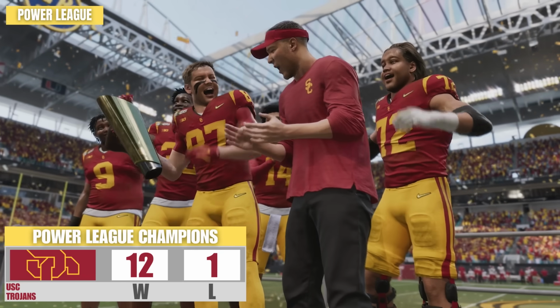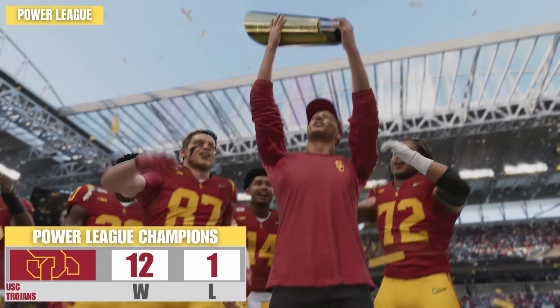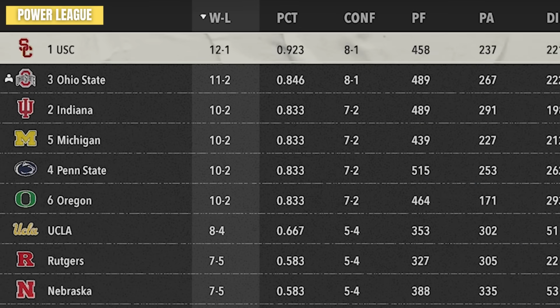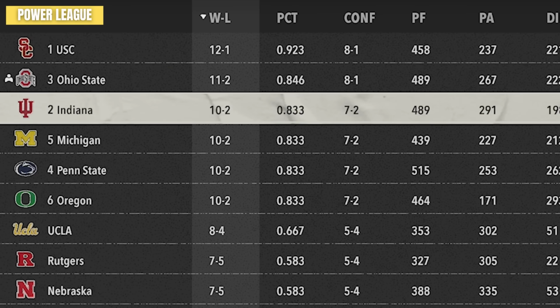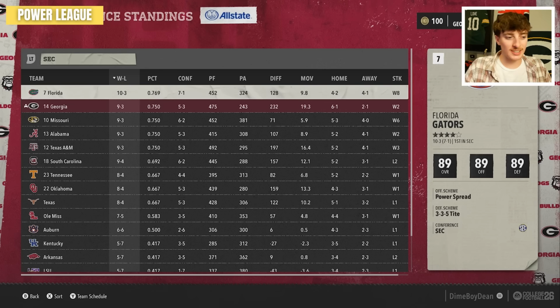You would never believe who ended up being the Power League champions. Coming out of nowhere, the University of Southern California Trojans have won the Power League. I'm looking at the standings right now. This is strictly just the Big Ten. Look at this. The 1 seed, 2 seed, 3 seed, 4 seed, 5 seed, 6 seed. They have the 6 best teams in the country. The Big Ten does. Whereas the SEC, I guess they were just cannibalizing themselves. This is a big loss for SEC fanboys like me.